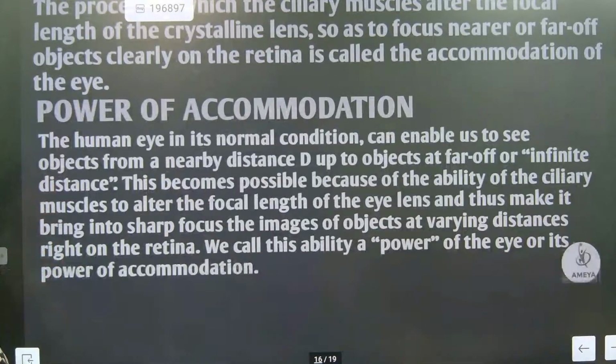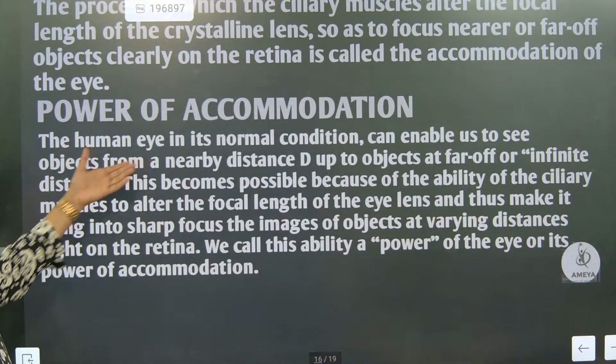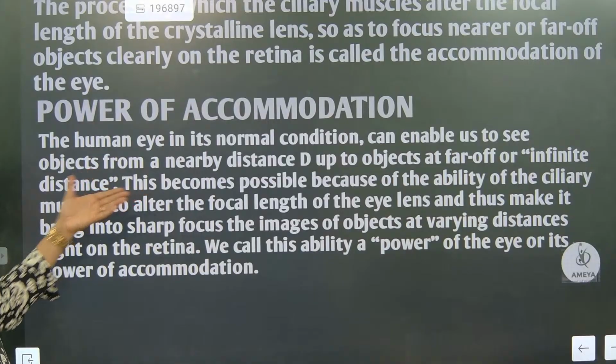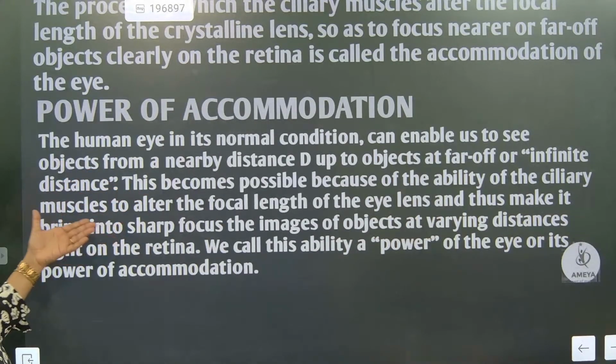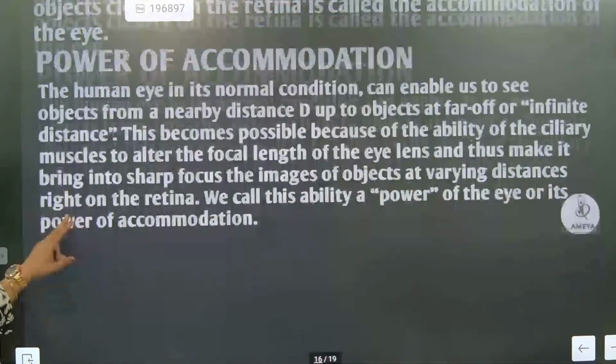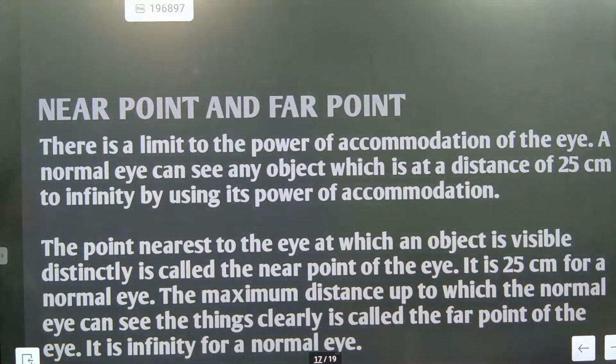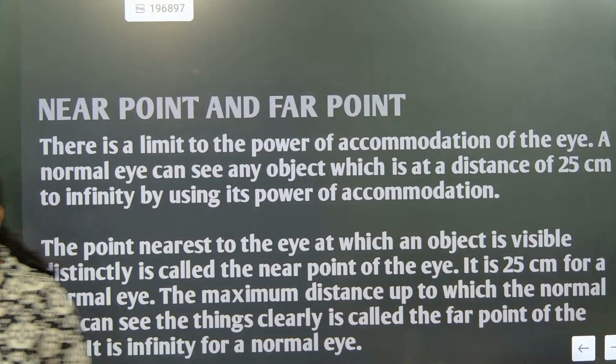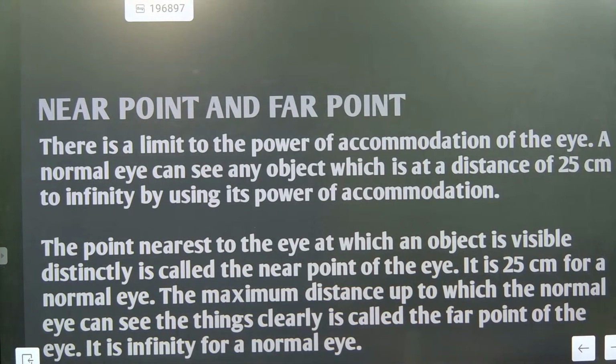The power of accommodation means that in normal condition it enables us to see nearby objects and far off objects. This is the ability of the ciliary muscles to contract and relax. Okay, so near point and far point. These are the defects of vision: myopia, hypermetropia.